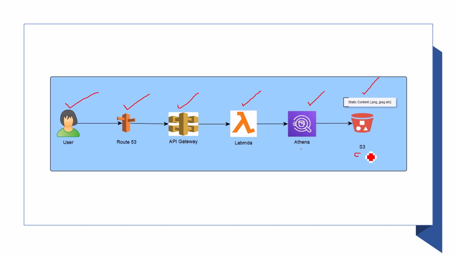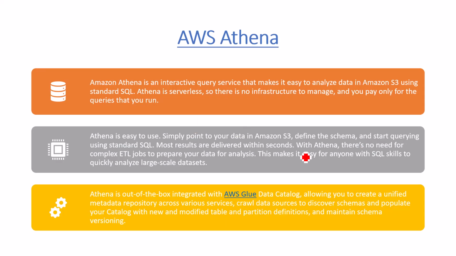And Athena is being used here to run the queries on top of the CSV file. So here your CSV files are residing, and these are the Athena queries. This is the advantage of Amazon Athena. It provides you an interactive query service that makes it easy to analyze the data in Amazon S3 using standard SQL. When we talk about standard SQL, it doesn't mean that you need to store your data in a relational database or NoSQL database. You can also fire your SQL queries on top of Parquet files, ORC files, Avro files, as well as on top of CSV.